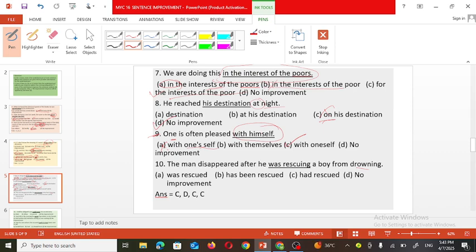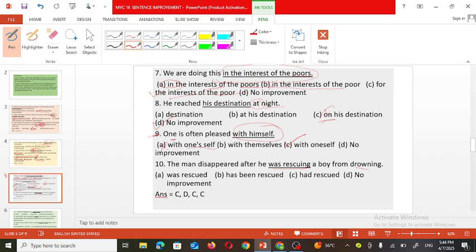The man disappeared means he was not found anywhere after he was rescuing, means he helped the boy, he rescued the boy, he saved the boy from drowning in any lake or river or maybe sea, like that.